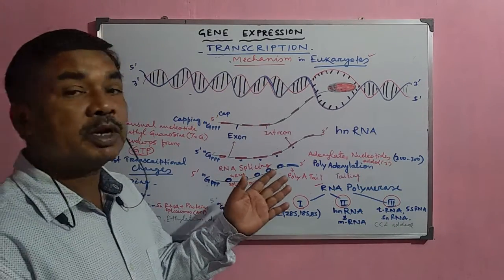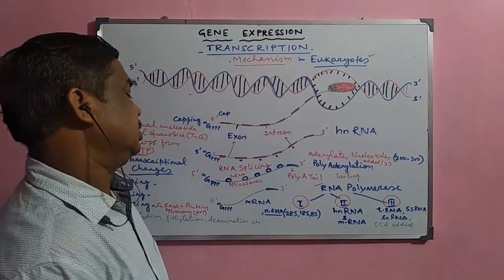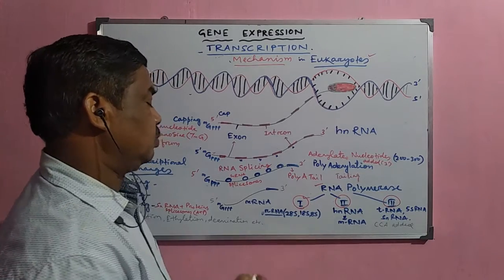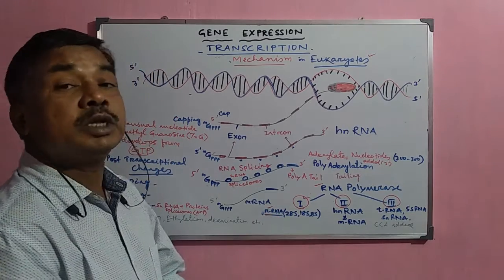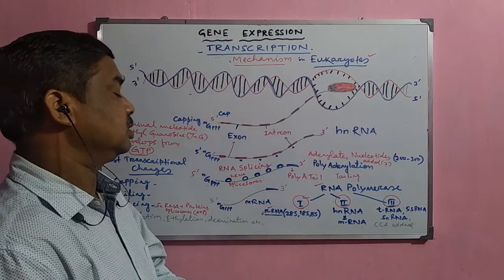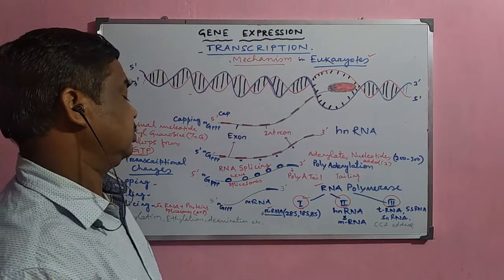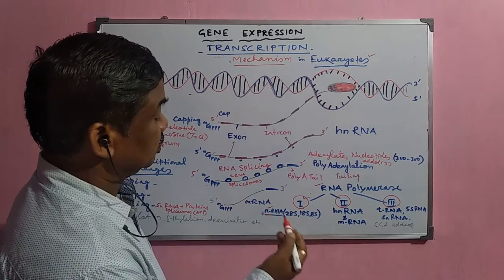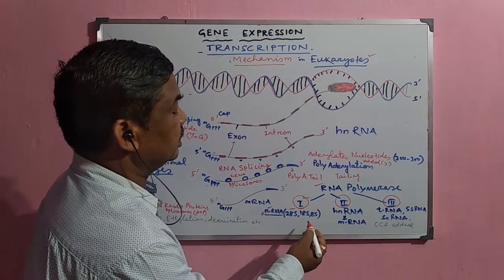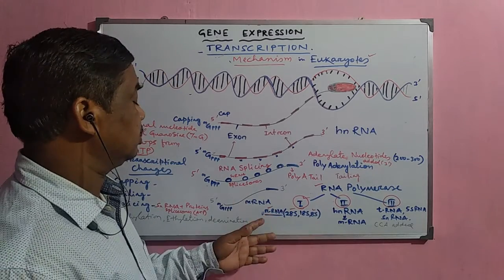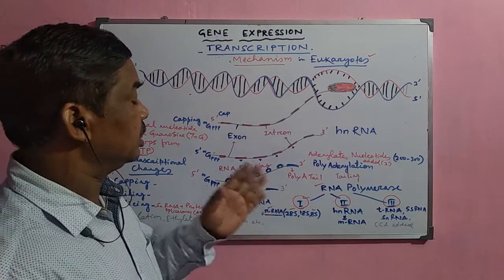Now, these three different types of RNA polymerases, they perform three different types of function. Now, this RNA polymerase 1, it synthesizes the rRNA or ribosomal RNA, which actually constitute the ribosomes in the cytoplasm. And this ribosome helps in the formation of the proteins, or during protein synthesis, it is very much useful. Now, the 28S RNA, 18S RNA and 8S RNA, which are the main constituents of the ribosomal RNA, these are synthesized by this RNA polymerase 1.